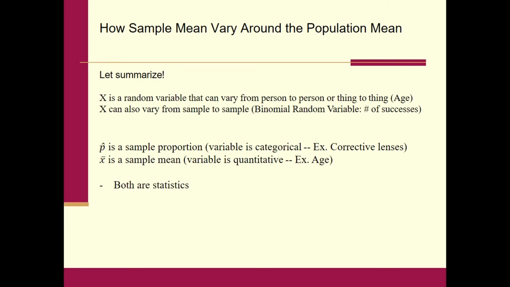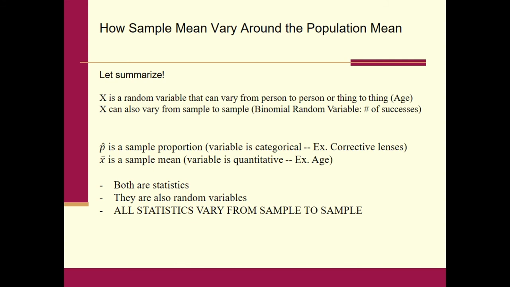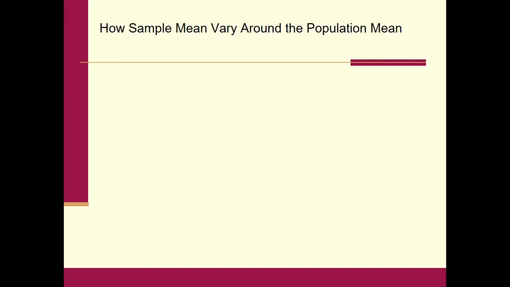Now notice p hat and X bar, they're both statistics. Why? Because they're both coming from a sample. They're sample measurements. They're statistics. So what we're finding out is that statistics are random variables, okay? And all statistics vary from sample to sample. That's what we have to study here, okay? This is important to understand why inferential statistics works. All right, let's move on.